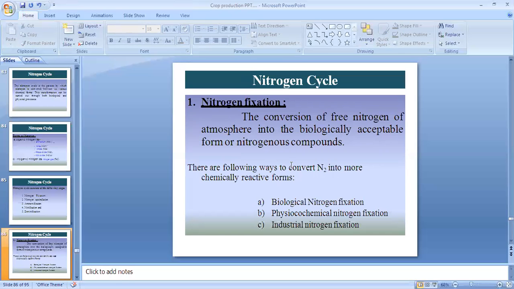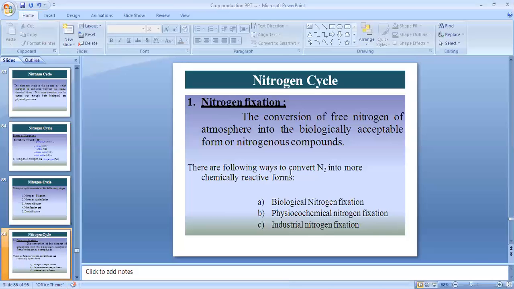How is it possible? Some organisms like the Rhizobium bacterium. We already learned about Rhizobium in previous classes. Rhizobium bacterium helps to fix the atmospheric nitrogen, and we learned about it in the symbiosis process, where both organisms are helpful.